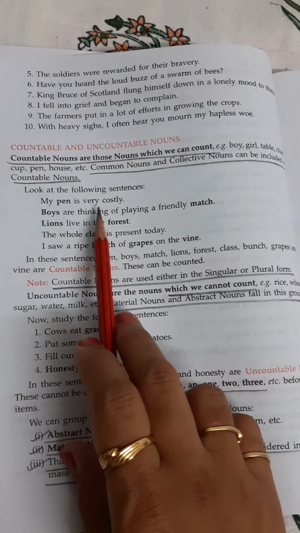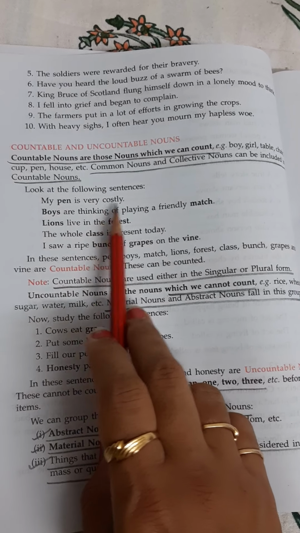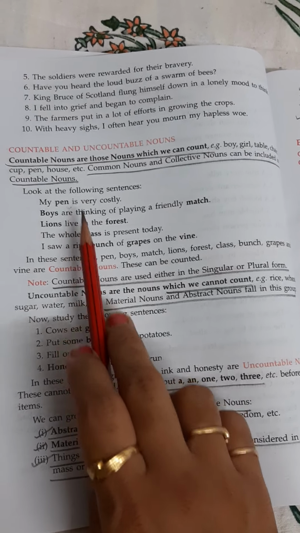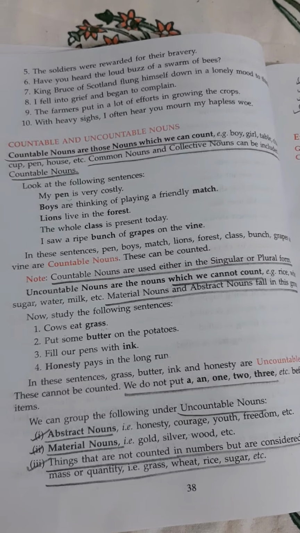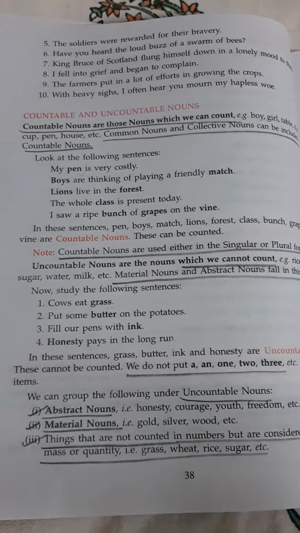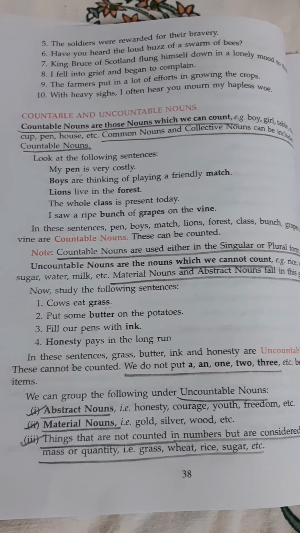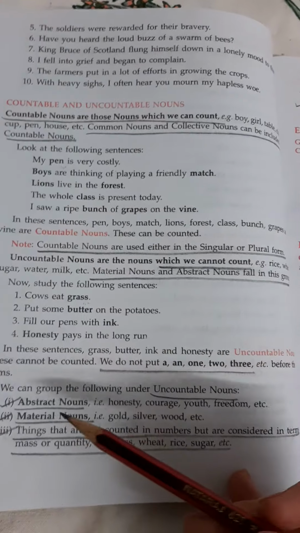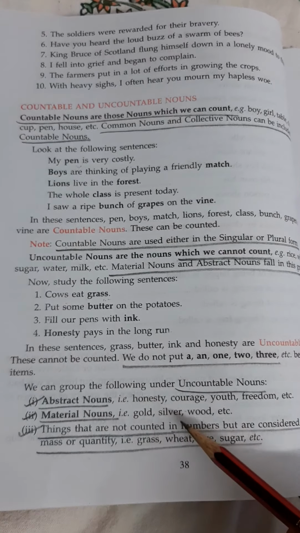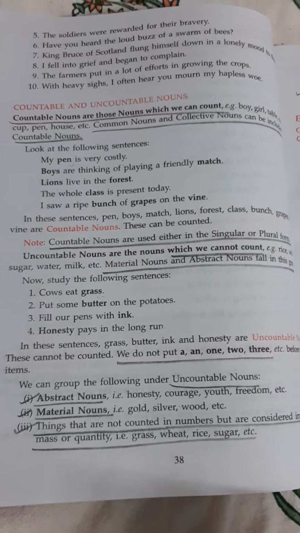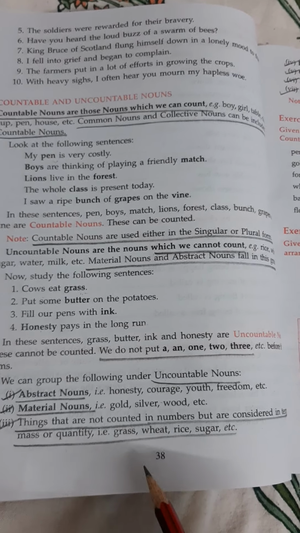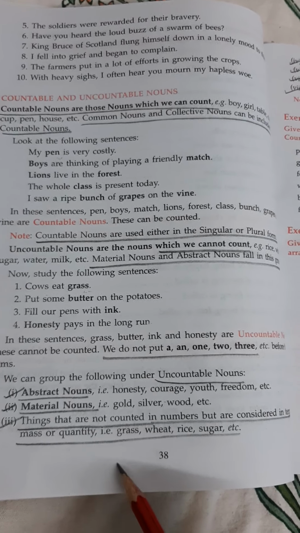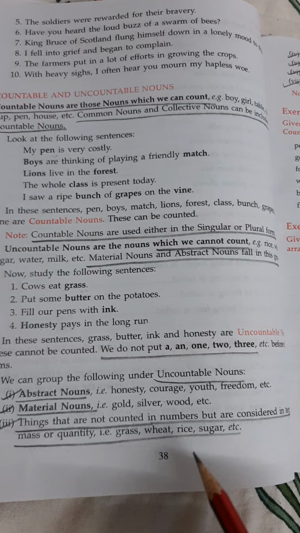But in the case of a countable noun, take an example. My pen is very costly. Here pen is a noun and we can count the number of pens, so it is a countable noun. Now we can group the uncountable nouns in the following ways. Means uncountable nouns include abstract nouns like honesty, courage. Uncountable nouns also include material nouns like gold, silver, wood, etc. And they also include the things which cannot be counted in numbers, but are considered in terms of mass or quantity, like wheat, rice, sugar, etc.